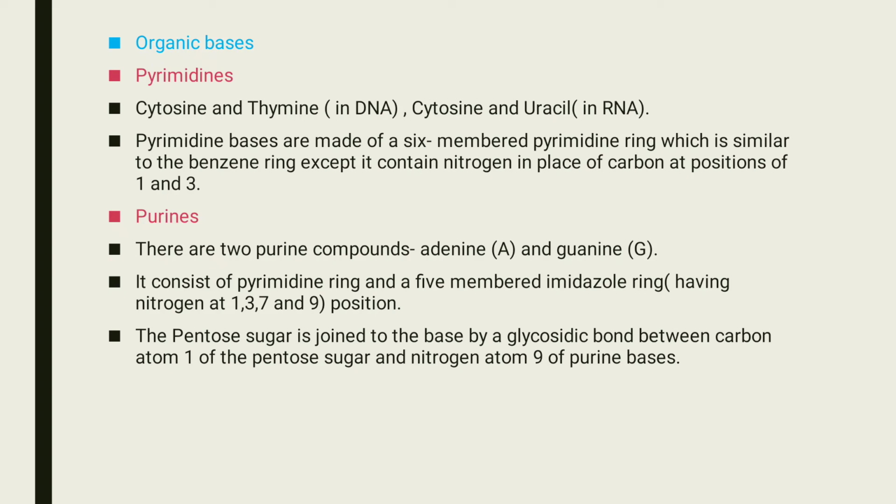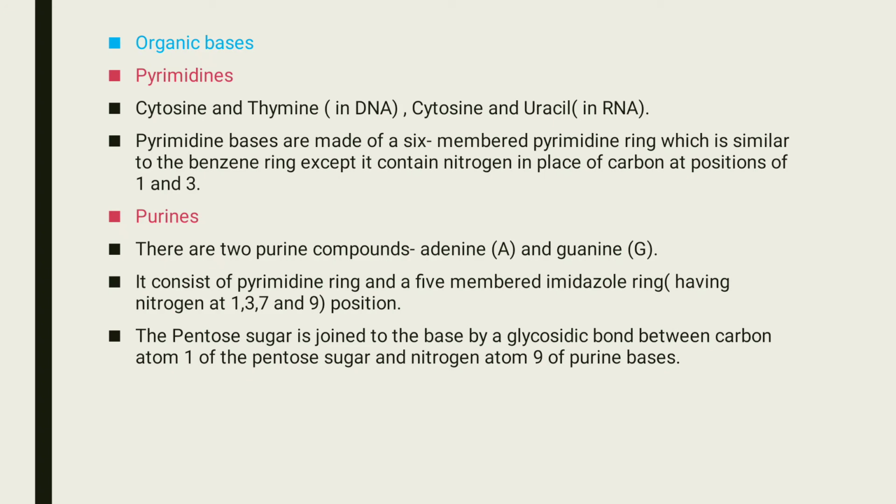Purines: there are two purine compounds, that is adenine and guanine. A purine consists of a pyrimidine ring and a 5-membered imidazole ring having nitrogen at the 1, 3, 7 and 9th positions. The pentose sugar is joined to the base by a glycosidic bond, that is carbon atom 1 of the pentose sugar and nitrogen 9 of the purine base.